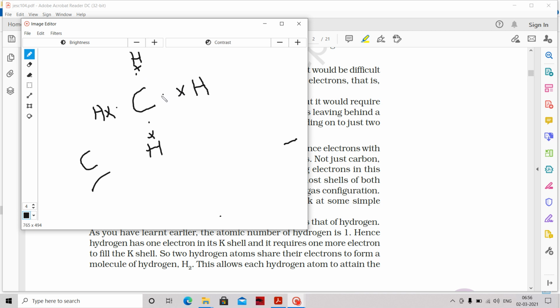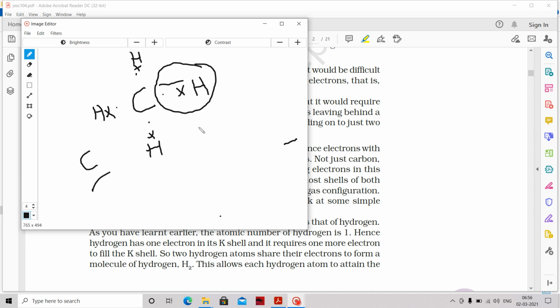They only participate in the reactions, remember. That's why for carbon we have written 4 outermost electrons. It will not lose these electrons, as we already spoke, and it will not gain all 4 electrons from different atoms. So it prefers to share those electrons with other atoms to satisfy its octet and get stability. Hydrogen has 1 electron, and carbon has this electron. Both electrons will form one bond and will be shared between hydrogen and carbon.